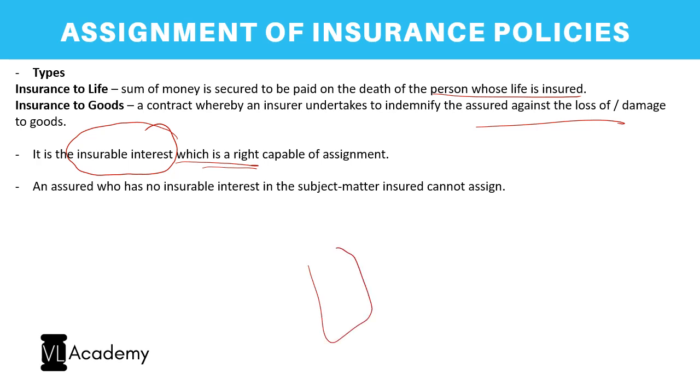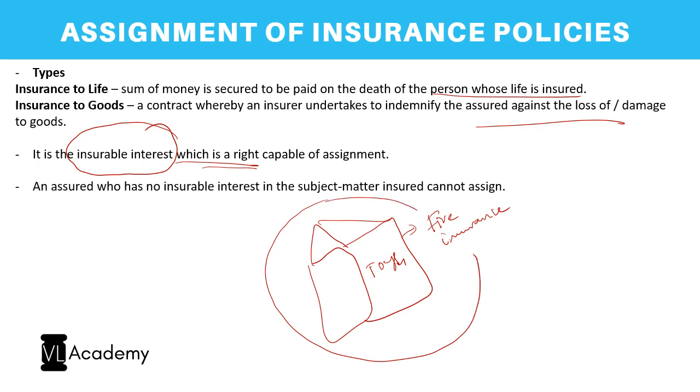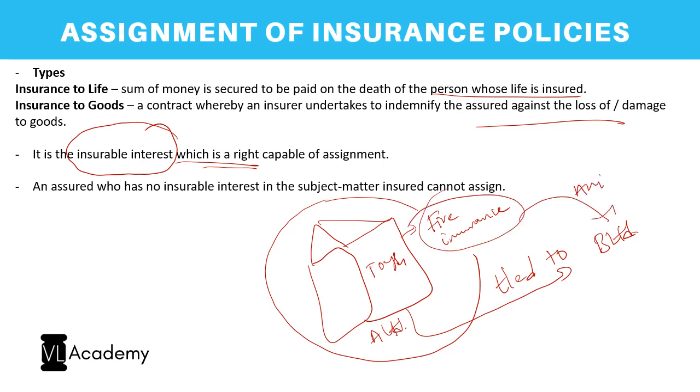For example, let us say there is a shop, and it sells toys. It's a big famous toy store. Now the fire insurance has already been obtained. Now the entire store has been transferred to B Limited. Let us say this is A Limited. Along with the store, even the insurance policy will be assigned to B Limited, even if B Limited did not have insurable interest at the time of entering into the insurance policy.